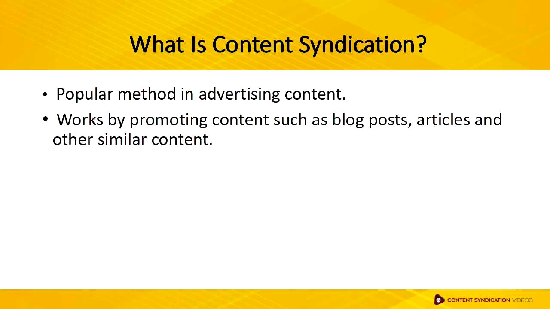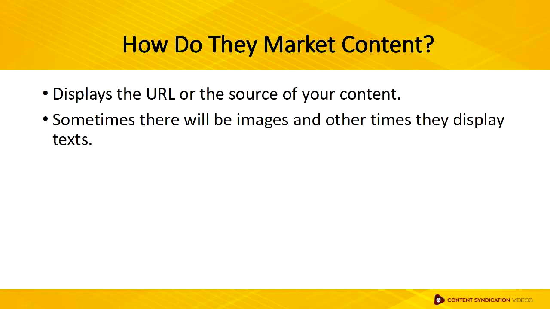Content syndication has become a popular method in advertising content as well as generating traffic. Content syndication works by promoting content, such as blog posts, articles, and other similar types of content. There are various ways content syndication networks market a specific content. Some may only show the URL or the source of the content. Sometimes there will be images and other times only text.